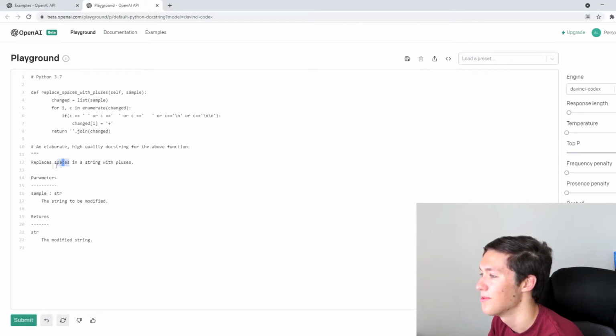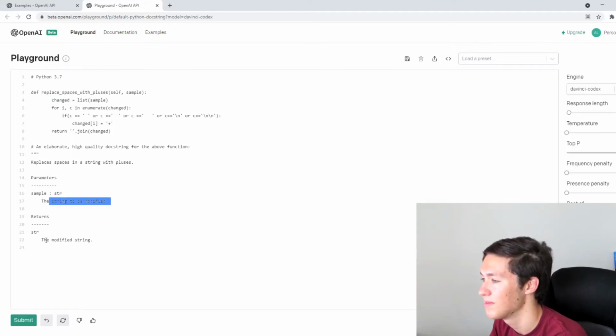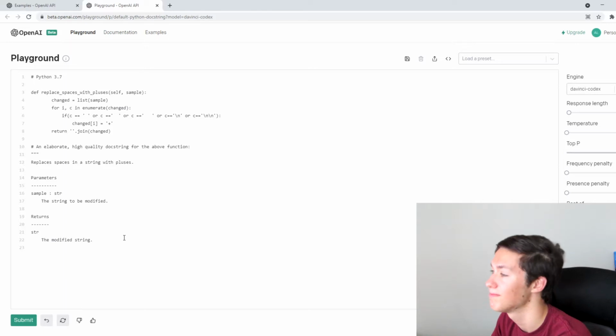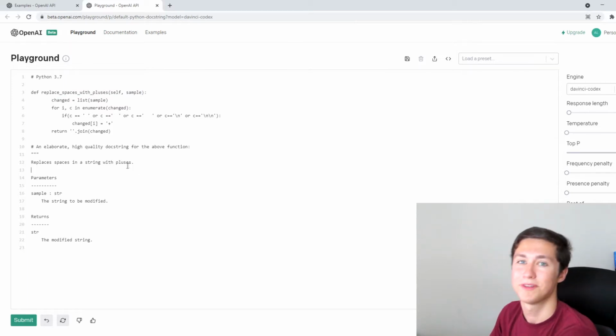Replaces the space in the string with pluses. Yeah, that's what it does. Parameters: sample string to be modified, returns the modified. That's pretty much what it does. The self is because it was in an object. Sample makes sense. Yeah, that's pretty much what it does.